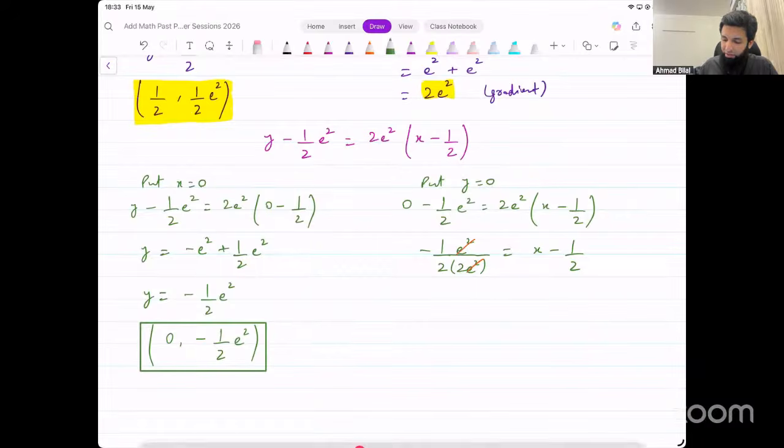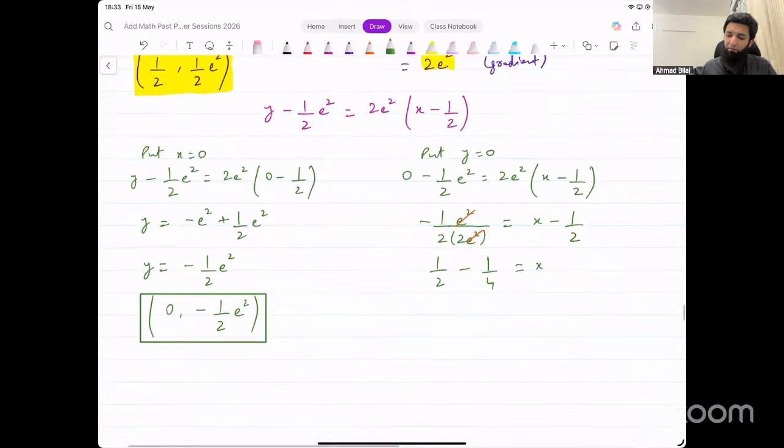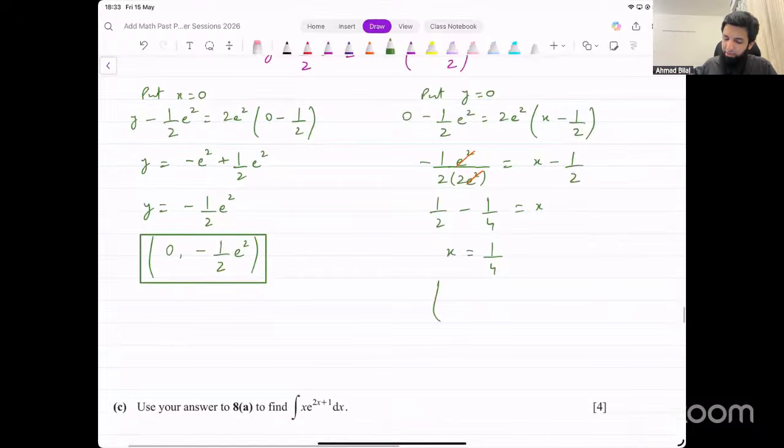So it becomes minus 1 over 4 plus 1 over 2. It's a good idea to write it the other way around. That will make it easier for you to calculate it in your head. 1 over 2 minus 1 over 4. Okay, now what's that? That will become 1 over 4, right? 2 over 4 minus 1 over 4, that's 1 over 4. So the second point that we were looking for is (1 over 4, 0).